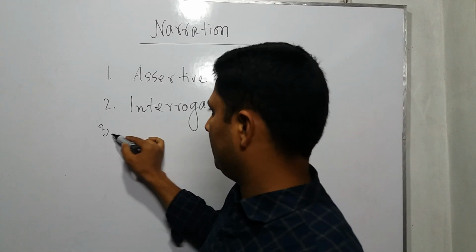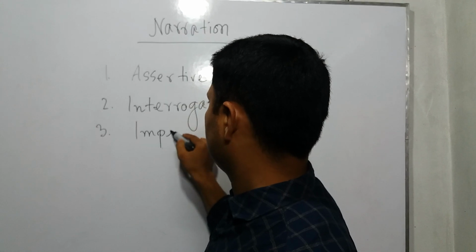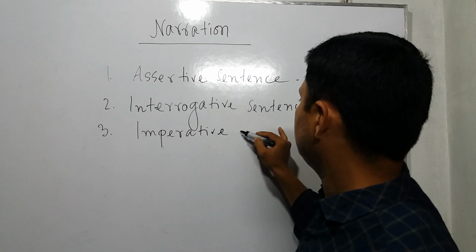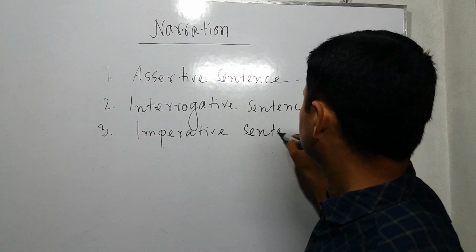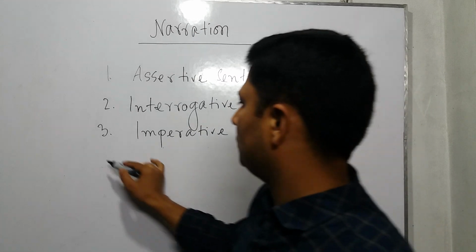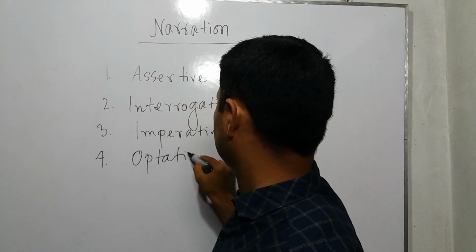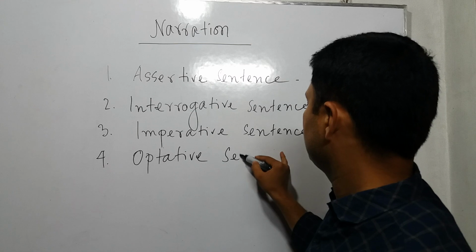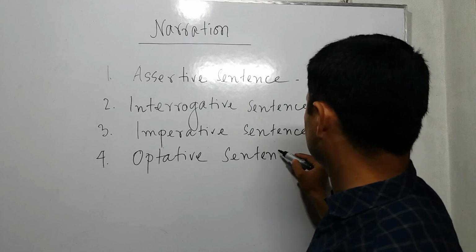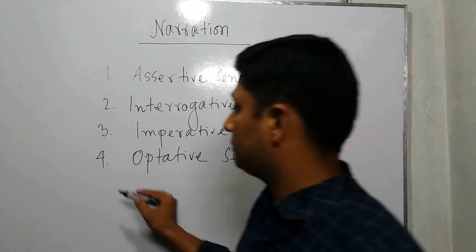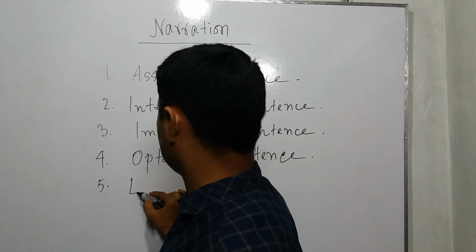Third one is imperative sentence. Fourth one, that is optative sentence. And the last one, that is exclamatory sentence.